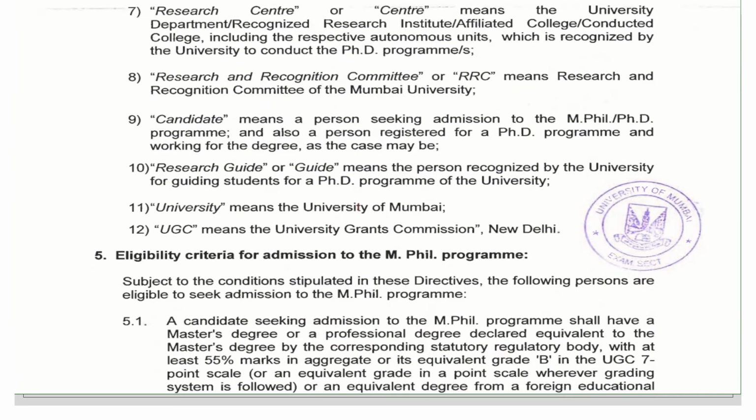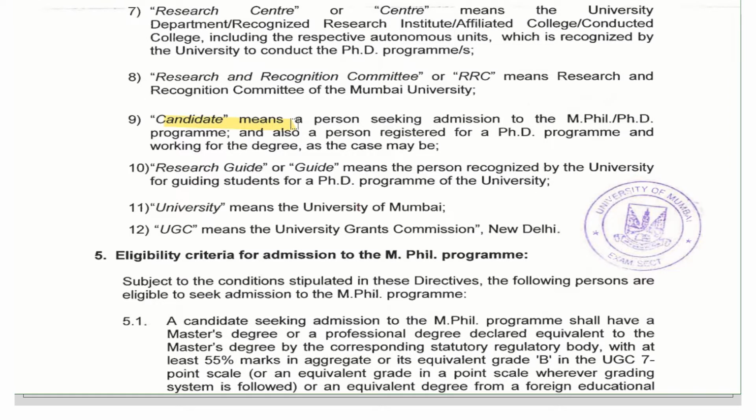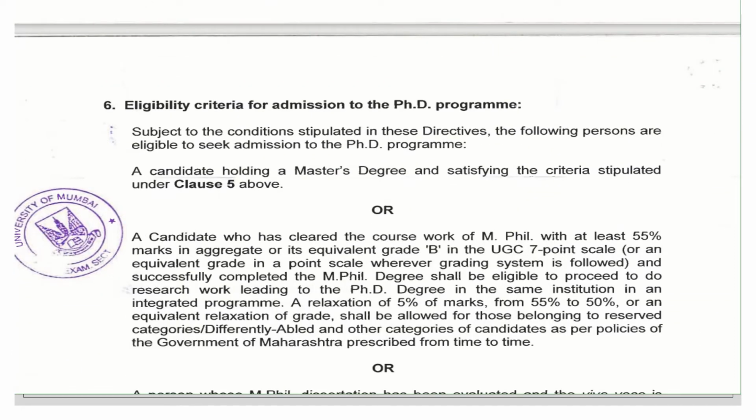Here you can see definitions have been given for different words, like the meaning of candidate, research guide and so on. And this is the eligibility criteria for admission to the MPhil program. We need to see the PhD admission, the PhD program. Here you can see